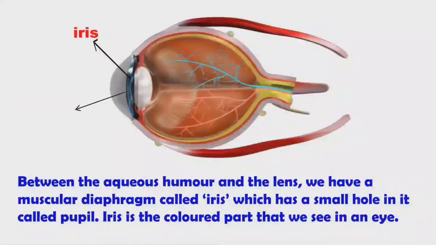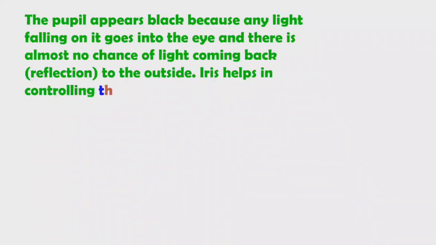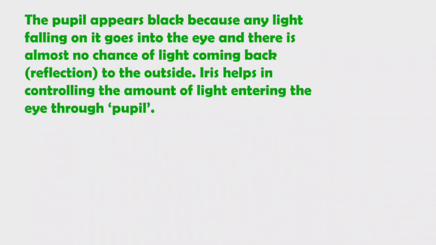The iris has a small hole at the middle, which is called the pupil. The pupil appears black because any light falling on it goes into the eye, and there is almost no chance of light coming back out, or no chance of reflection. That's why it appears black in color.